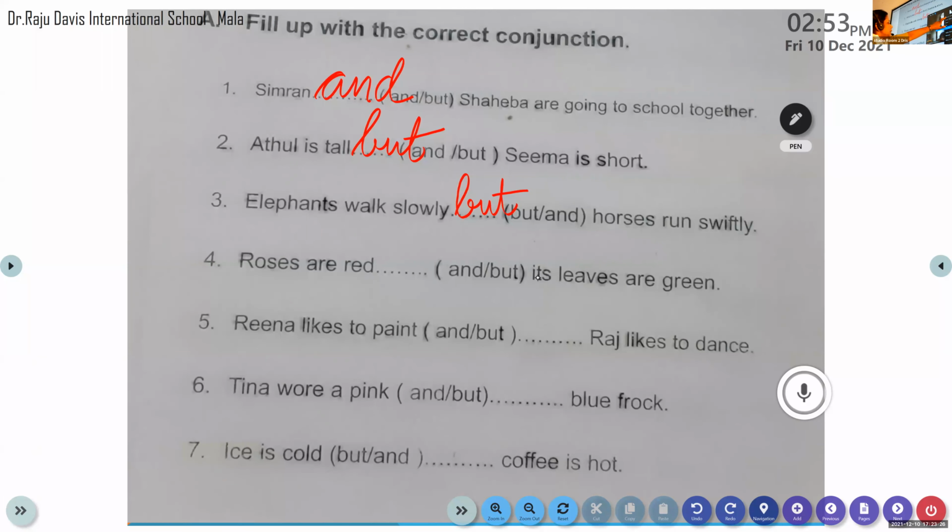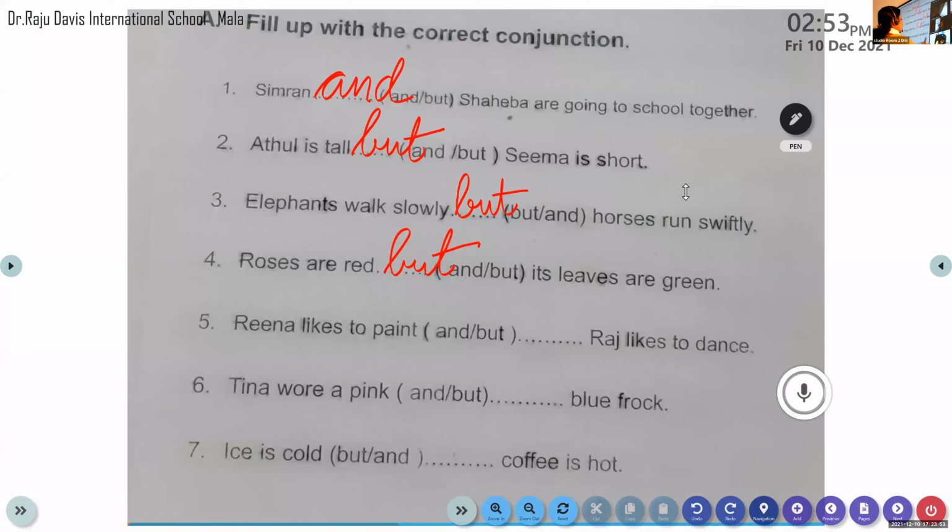Chaitanya, come on, do the next question. Wait, I'll call your names. Okay, wait for your turn. And as we are doing it here, children, you try to complete the exercises. Roses are red, but its leaves are green. Very good. Roses are red, but its leaves are green. Okay, very good. Completed all the exercise.